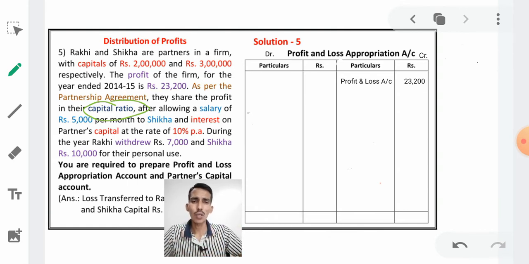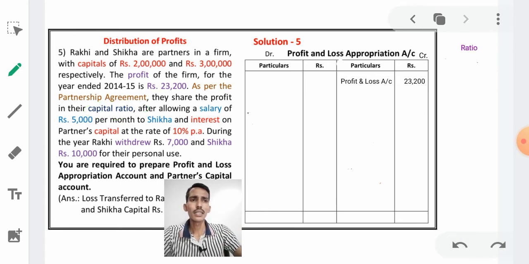If in the problem there is no ratio mentioned, or no profit and loss sharing ratio mentioned, then we have to share equally. But here he has mentioned that whoever introduces more capital should get more profit, and whoever invested less capital should get less profit. Like that only. Now we have to find the capital ratio.